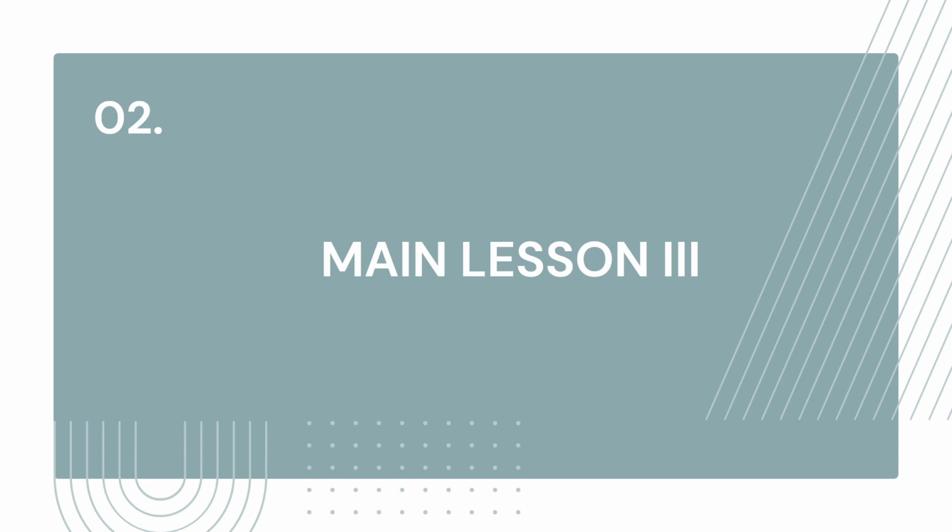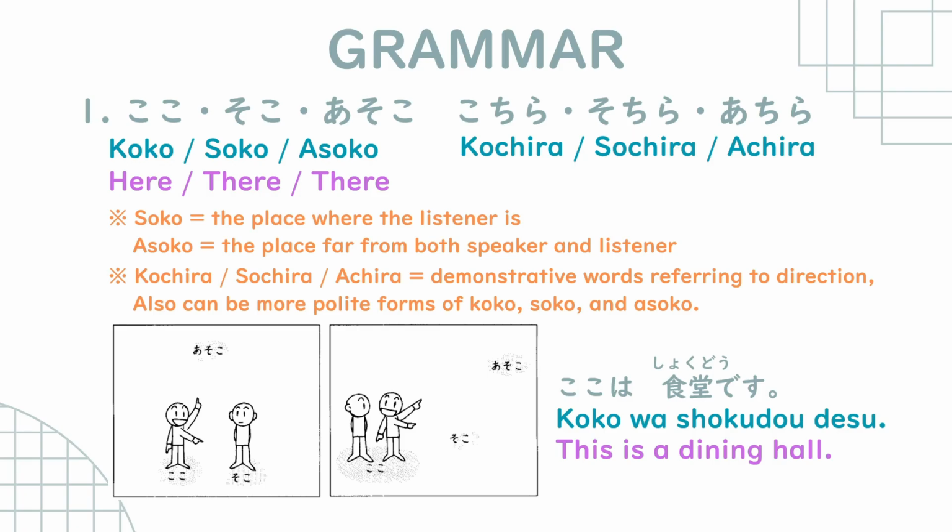Welcome to lesson 3 for our Japanese lessons. We have today koko, soko, and asoko. Now we are dealing with places. So we have here, there, and there. And then we have kochira, sochira, and achira. We will explain that in a bit.